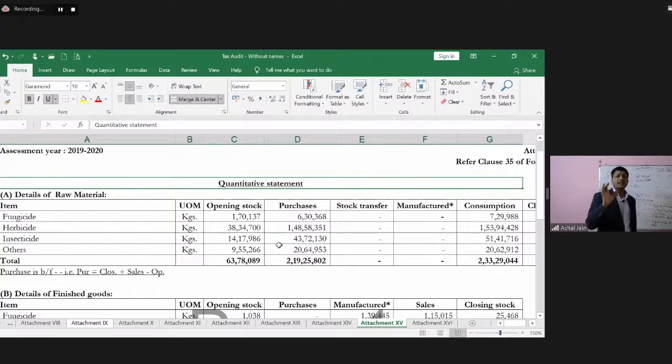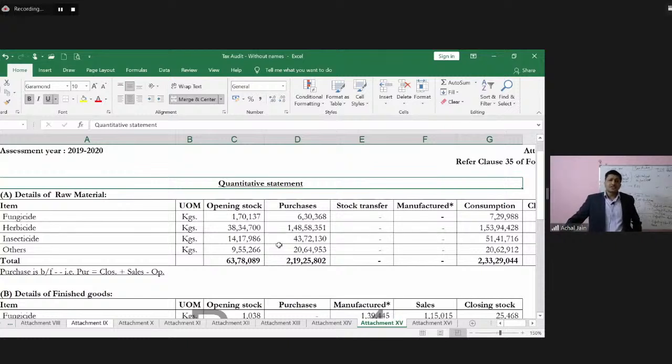And for this, once again, what will be required on the part of the auditor? He would first of all want to verify all of these opening balances with the balances reported in the last year. Number 1. During the current year, similar to what we saw in respect of this trading concern earlier, he would verify these purchases, these sales, these consumption, closing balances, and all of these records would be available with the management because they would have got all of these things audited during the course of the audit of the financial statements. That means the statutory audit.